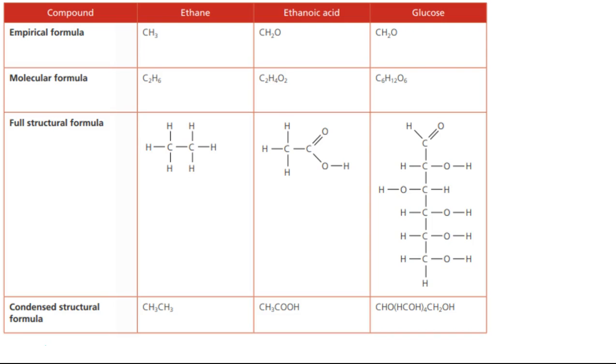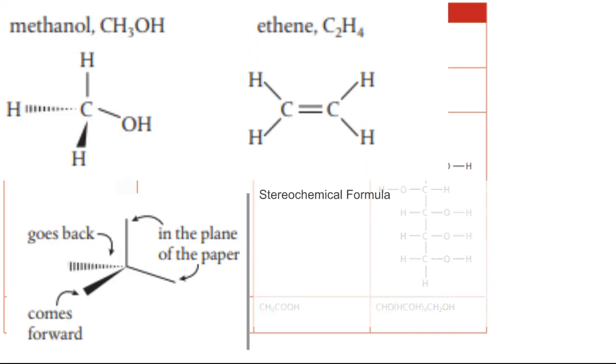We have the full structural formula with all the bonding. The condensed structural formula still kind of shows the bonding because it shows the order in which the compounds are written, and therefore gives clues as to the bonding of its structure. Last thing is the stereochemical formula. You'll learn this more in college, especially in Newman projections and things like that.